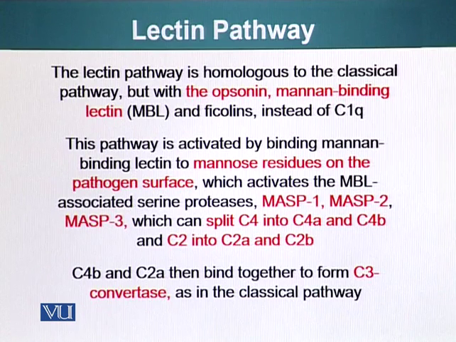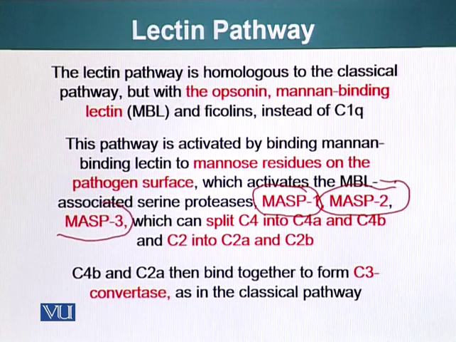It is activated by mannan-binding lectin binding to mannose residues on the pathogen surface, which activates mannan-binding lectin-associated serine proteases, abbreviated as MASP1 and MASP2, including MASP3. These proteases can split C4 into C4a and C4b, and also C2 into C2a and C2b.